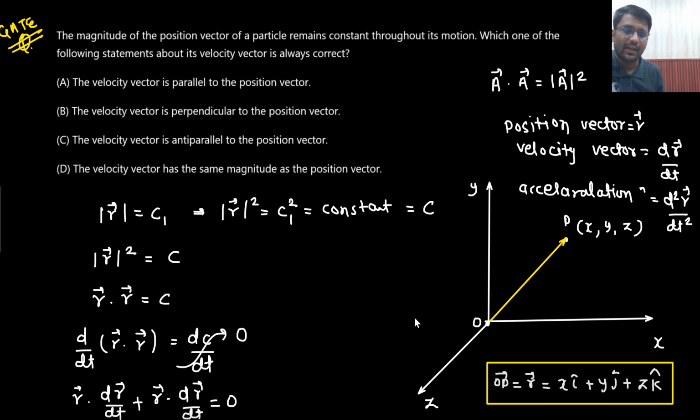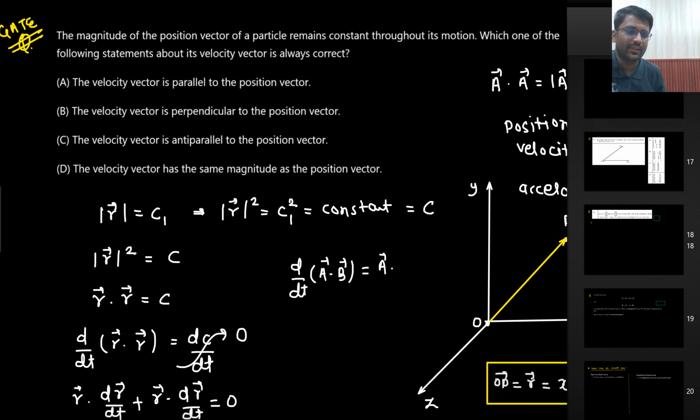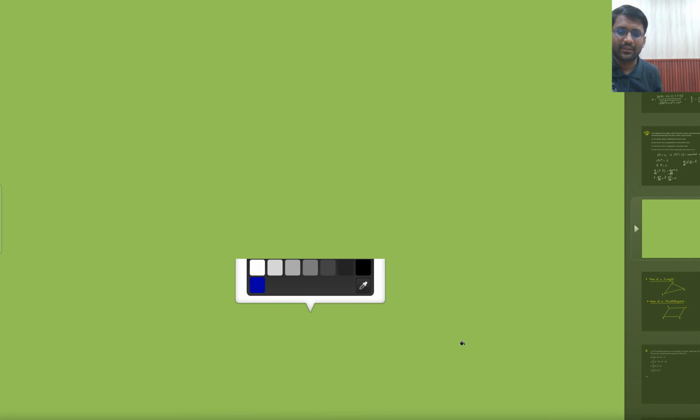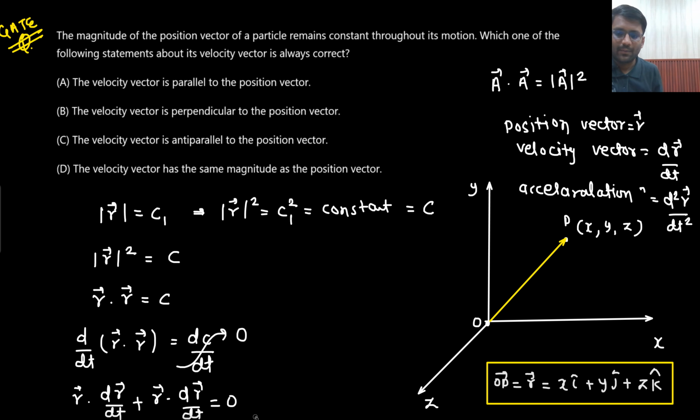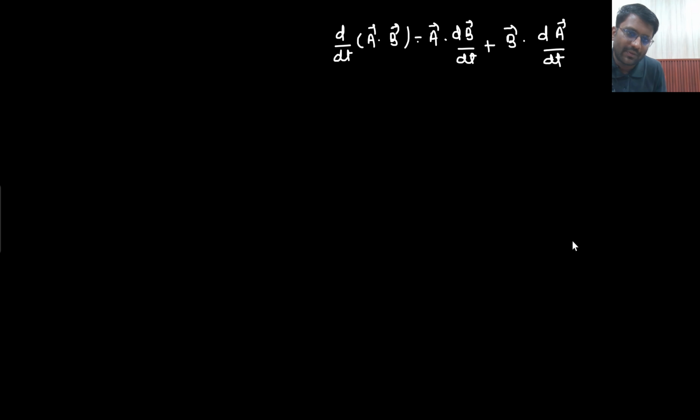What I am doing? I am doing d by dt of a vector dot b vector. Do I have the page? No. So let's do one thing. In one page only there has been a lot of information, so let's do it on the next page. What I am doing here is d by dt of a vector dot b vector. It could be written as first one as it is, differentiation of second, plus second as it is, differentiation of first, and there is a dot product in between. This quantity will be a vector only, no?